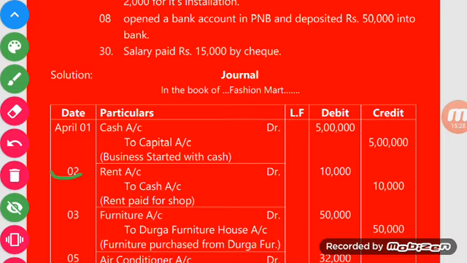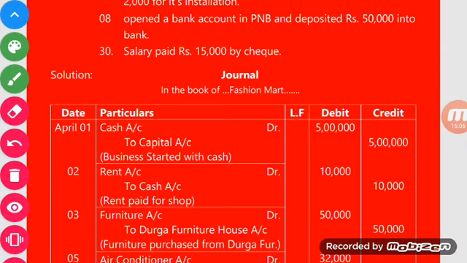Rent account has been debited by rupees 10,000, while cash is outgoing from your business, because rent is paid in cash. As per the rule of real account, whatever is outgoing from your business will be credited. So rent account is debited because rent is an expense, and cash account will be credited by rupees 10,000. I hope you understood this example.